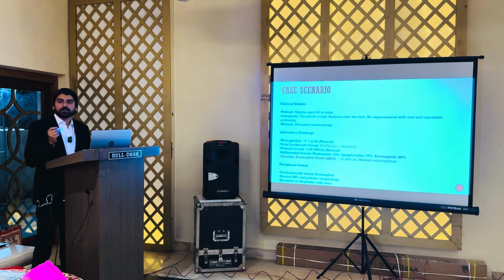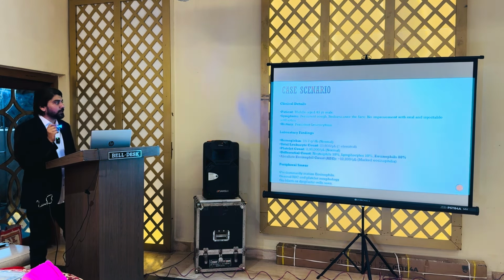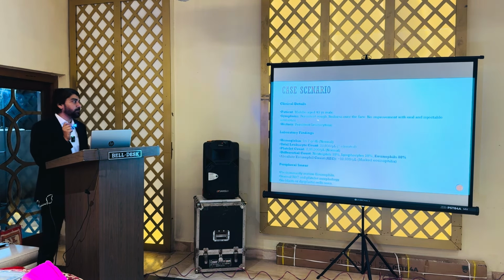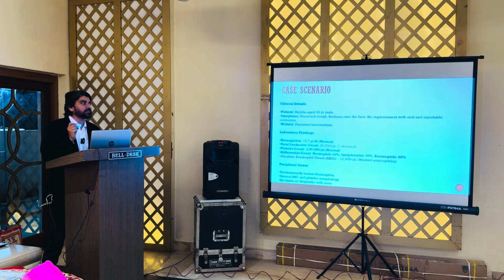Now, coming to a case scenario that I encountered 2 months ago in our OPD. This patient was a middle-aged 43-year-old male. He presented with persistent cough and redness over the face. These were the only two complaints. No improvement was seen with oral and injectable medications.